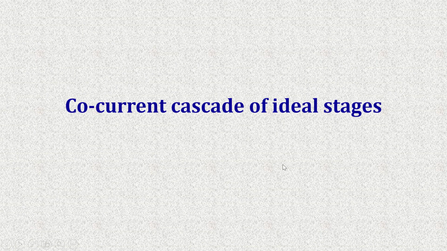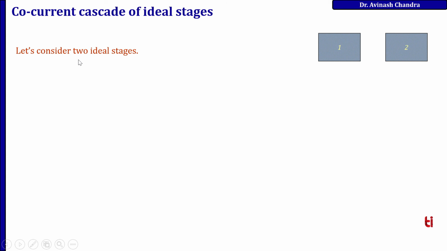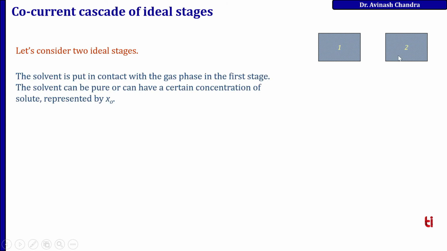Starting with the co-current cascade of ideal stages, let us consider two ideal stages, stage 1 and stage 2. The solvent is put in contact with the gas phase in the first stage. The solvent can be pure or can have a certain concentration of solute represented by X naught.